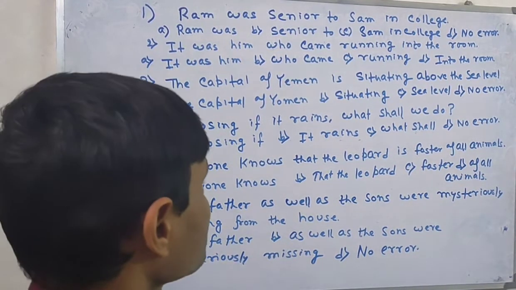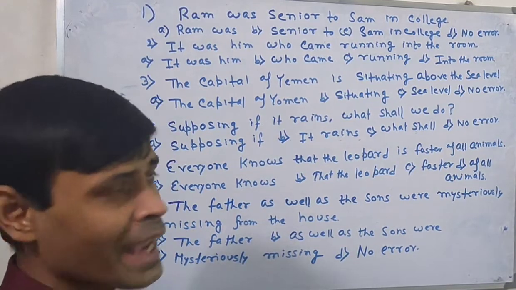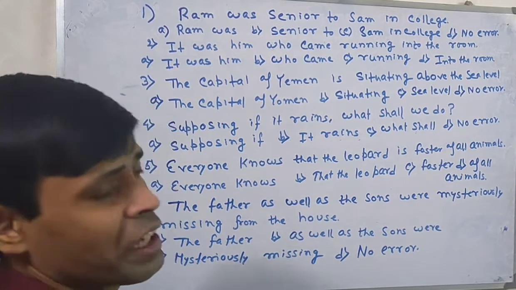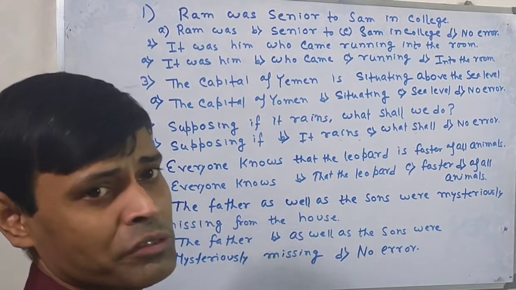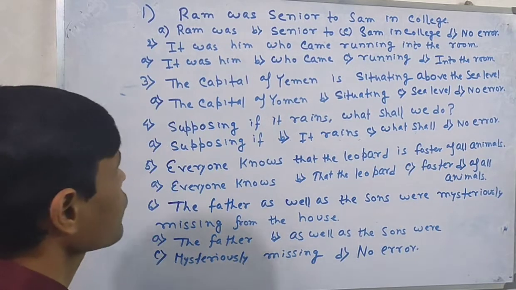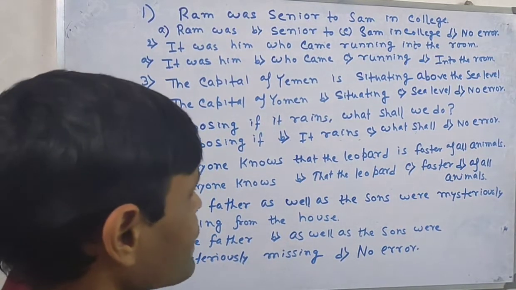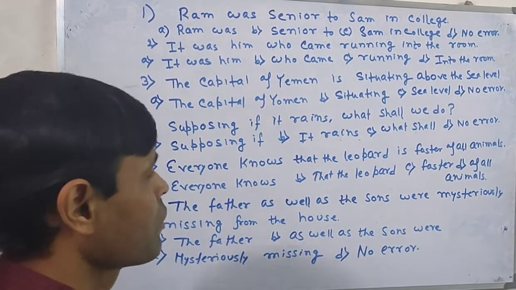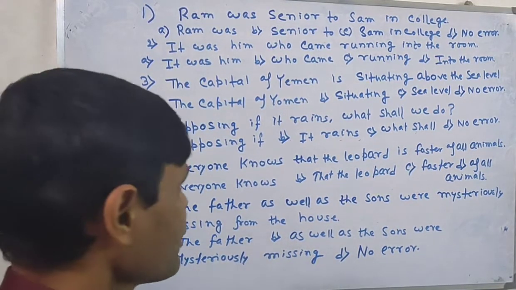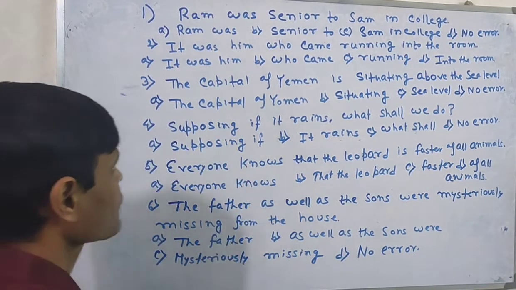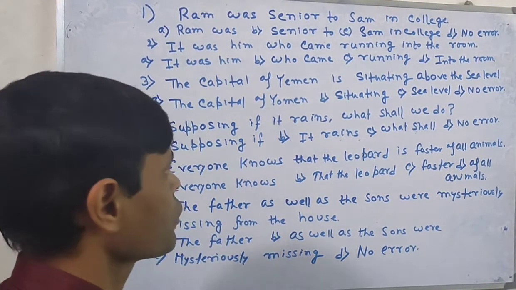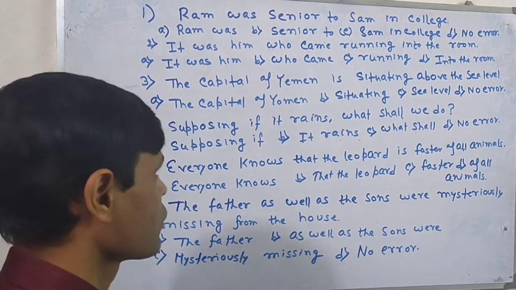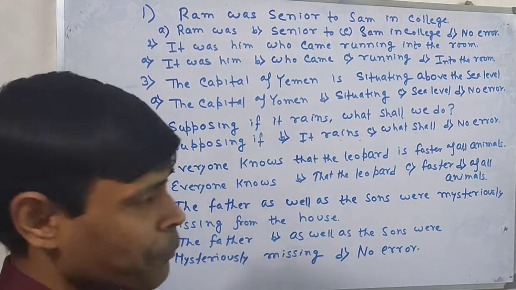The sentence is actually based on the simple past tense, as was is functioning here as the main verb, not an auxiliary verb or helping verb. Whenever is, am, was, were function as an auxiliary verb, it's a different thing. But here was is functioning as the main verb, so it should be taken as the simple past tense or past indefinite tense. Now I will discuss the next one.